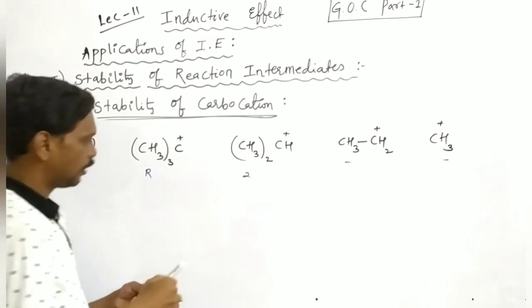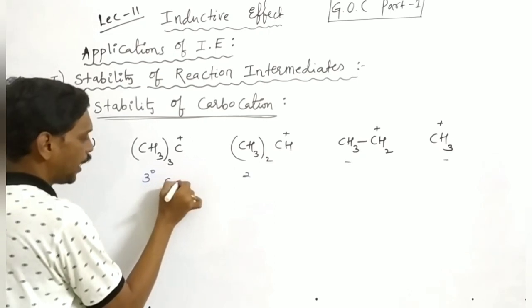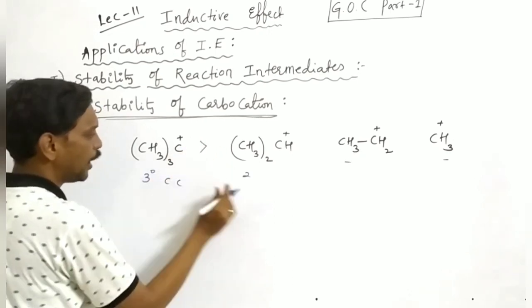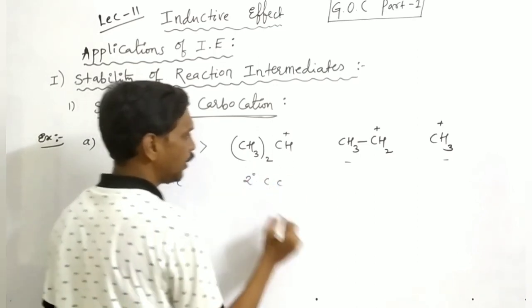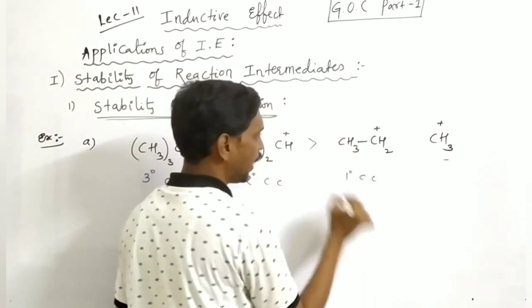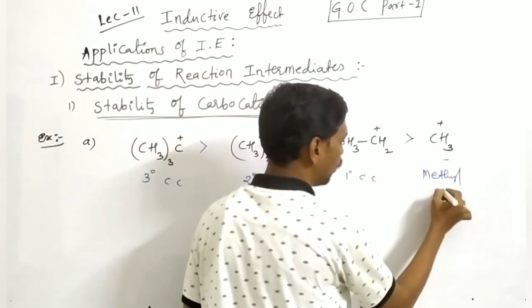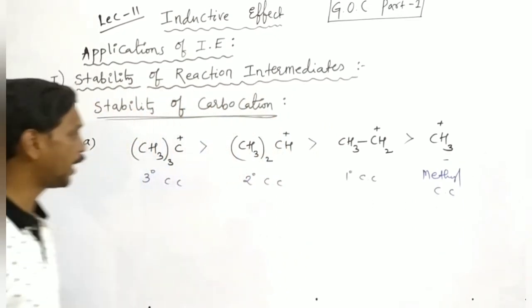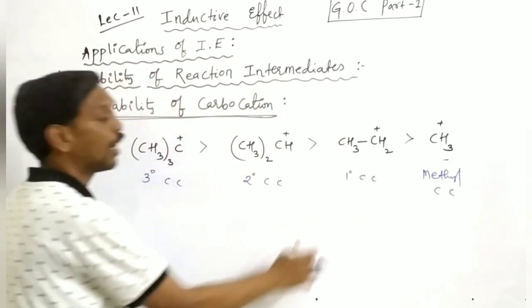So tertiary butyl carbocation is more stable than secondary propyl carbocation, which is more stable than primary carbocation, which is more stable than methyl carbocation. Here it is the decreasing order of stability of carbonium ion.